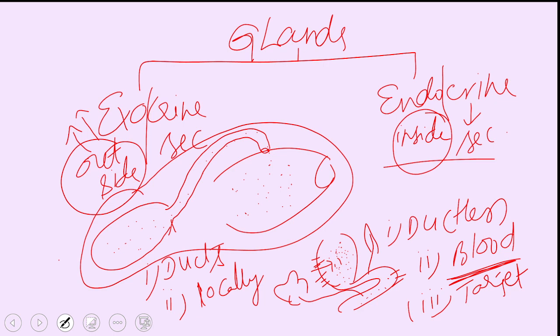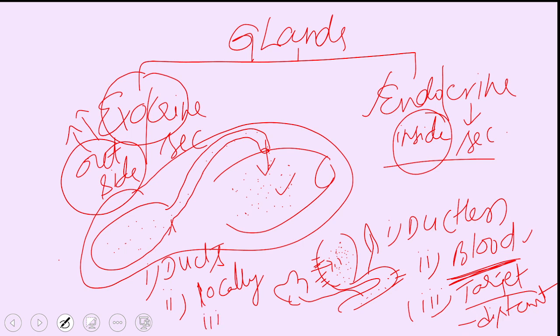Likewise, every hormone has a particular target organ where it reaches. The exocrine glands release their secretions locally, and their function is performed locally. But endocrine gland secretions are released into the blood, and their function is somewhere at a distant place on a target organ. And exocrine secretions are in large amounts.